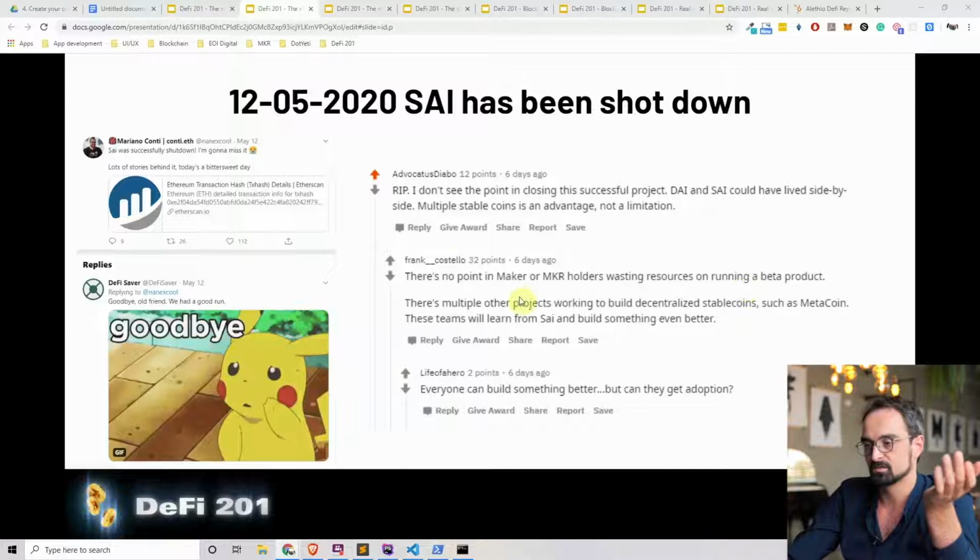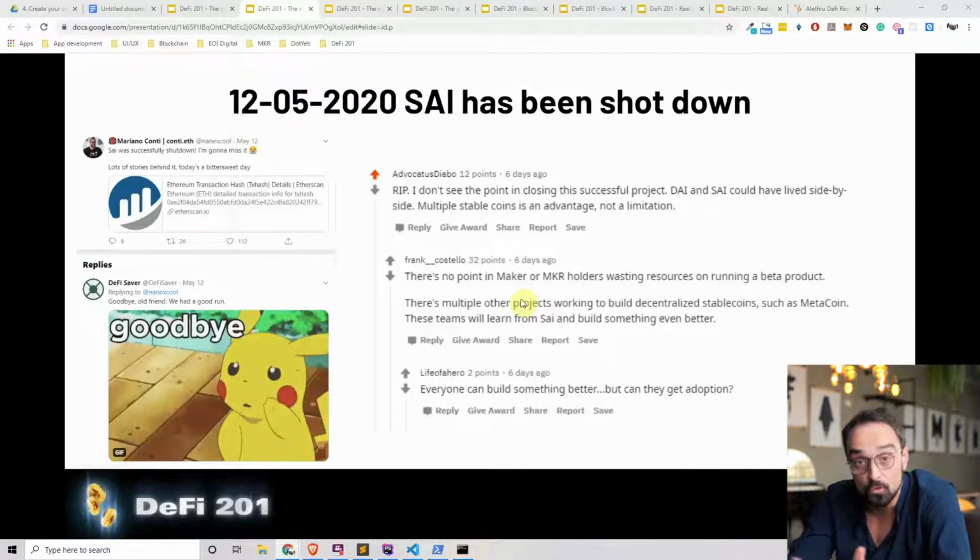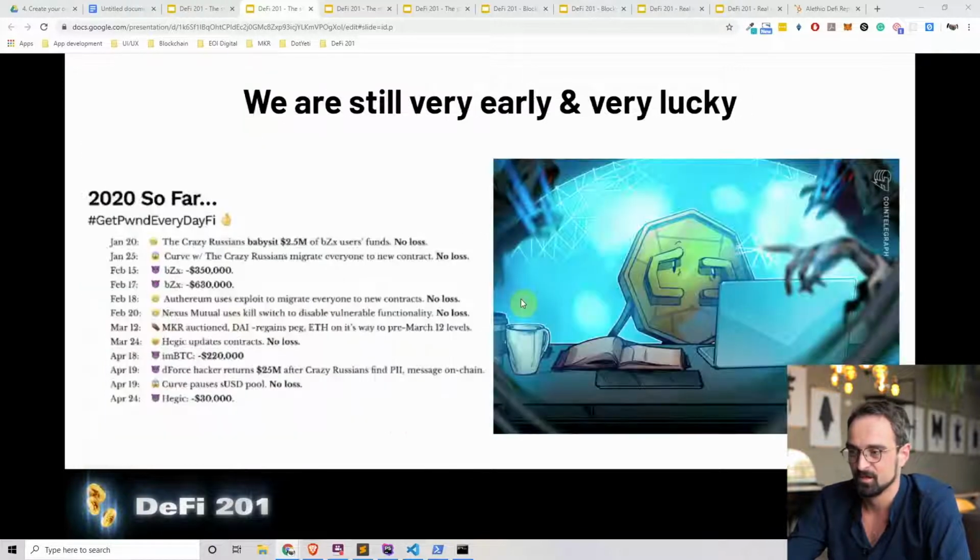Yeah, so I agree with this. There's no point in really maintaining such a peg, because it would be much better for the overall ecosystem if we get the multi-collateralized DAI up, and if we can have real world assets on blockchain also embedded into this MakerDAO and this synthetic dollar ecosystem. It will be very interesting to see. It was a little bit of an emotional moment, but it had to happen.